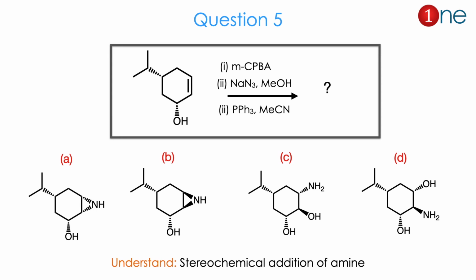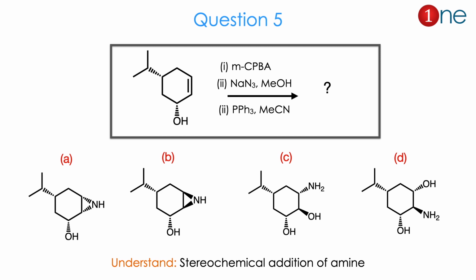Then question number 5. The starting material is a cyclohexyl group attached with isopropyl and OH, and one alkene is also there. Here you are using the reagents mCPBA, azide and phosphine. They ask you to find the product. From the product you might know the alkene is reduced and an amine is positioned there.